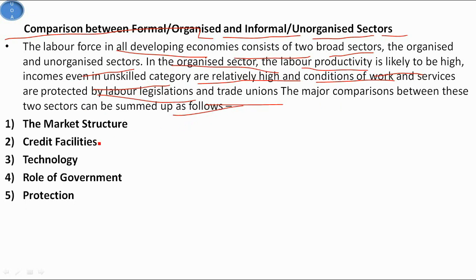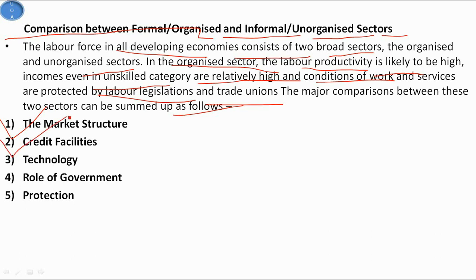The first thing is the market structure. The large manufacturing firms in the formal or organized sector operate in markets where prices are controlled by few sellers, which are protected from foreign competition by high tariffs. They sell products mainly to middle and upper income groups. On the other hand, the unorganized sector consists of a large number of small producers operating on narrow margins in highly competitive markets, and the products are sold to low income groups.